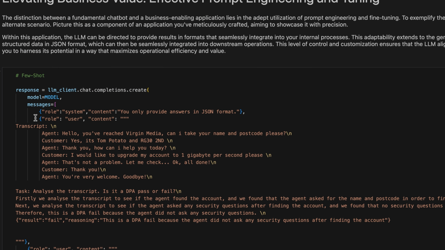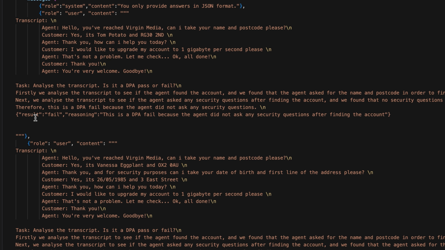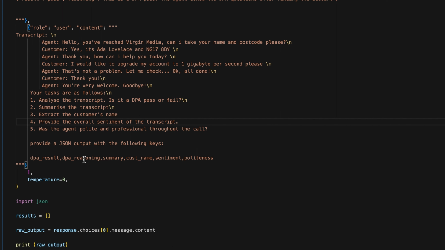Speaking of prompt tuning, let us explore an alternative scenario. Imagine this is part of a specific application, and inside this application you can direct the model to deliver results in formats that seamlessly integrate into programming processes. For example, we can create conditional statements like true and false, or even get outputs using structured data like JSON, XML and SQL, which can then be seamlessly integrated into subsequent programming operations.